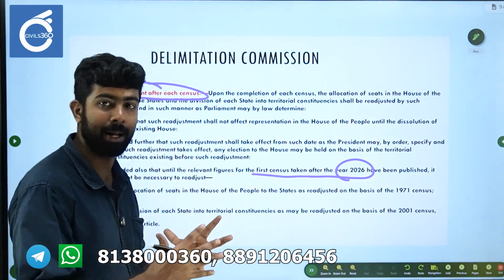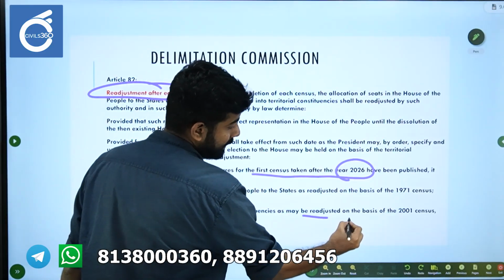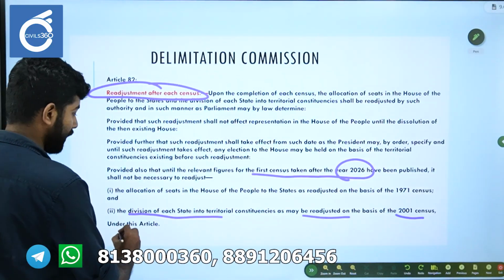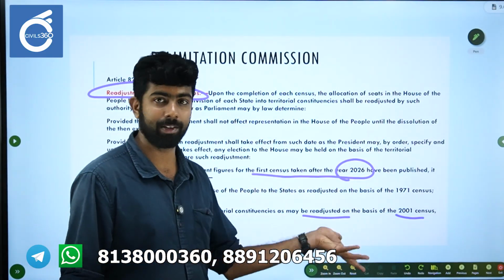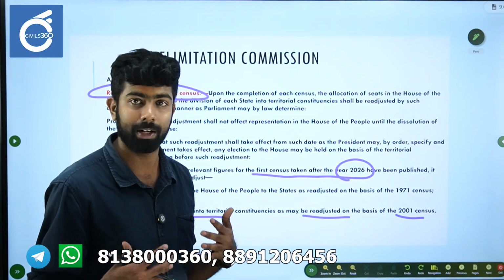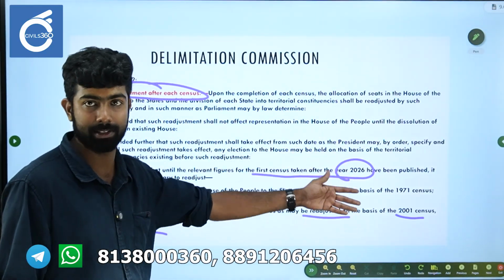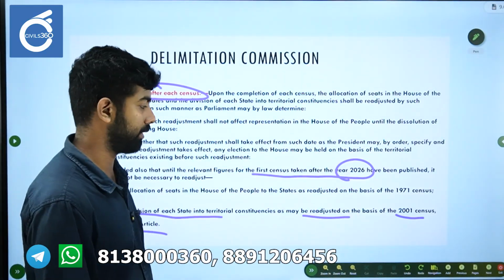It's basically summarizing what we have been saying. The division of each state may be readjusted on the basis of 2001 under this article. So basically what Article 81 explained, what I just explained, they have again summarized. These are actual contents from the article itself, directly from the Constitution.